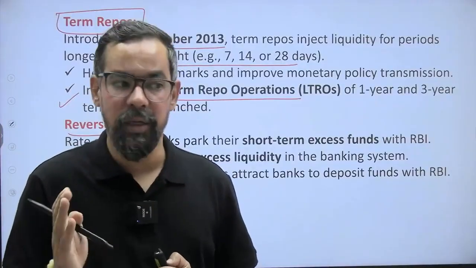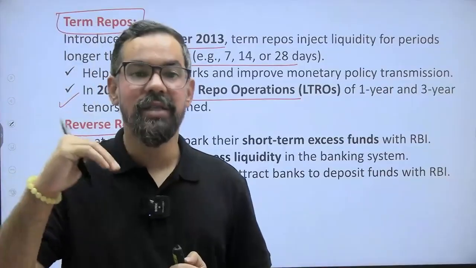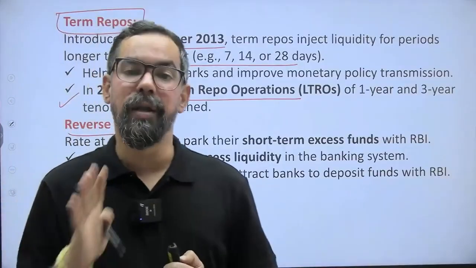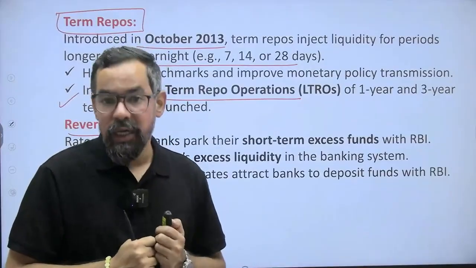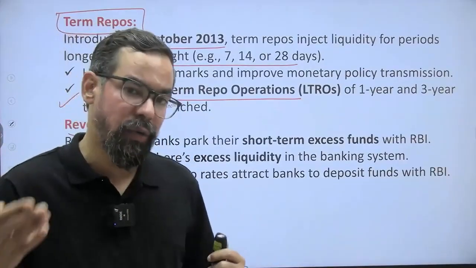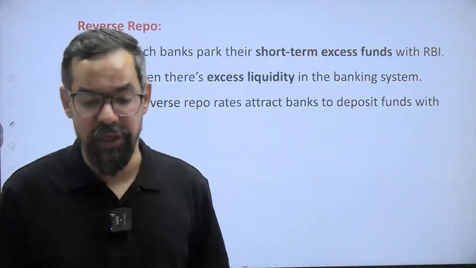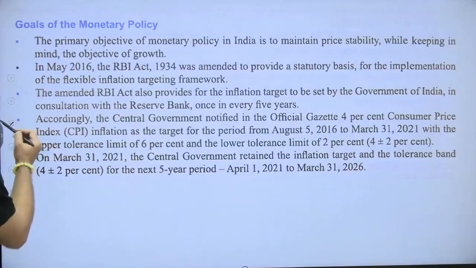This is the only difference between SDF and the reverse repo rate. In case of SDF, the rate of interest which banks get is higher because there is no collateral provided by RBI. But in case of reverse repo rate, there are collaterals provided by RBI itself, and banks can use those for their SLR management and all, right? So, reverse repo rate. Now, goals of monetary policy.